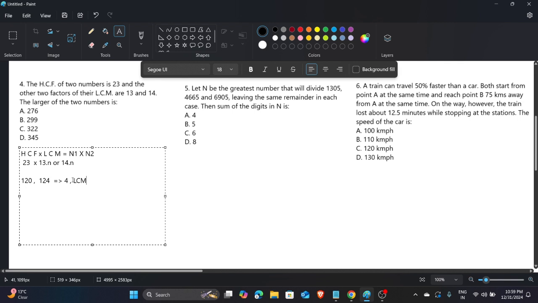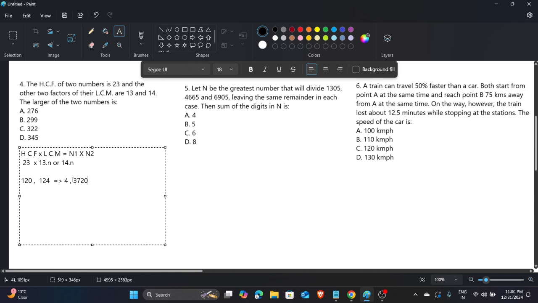120 and 124, calculate, yeah, we get 3720, okay.